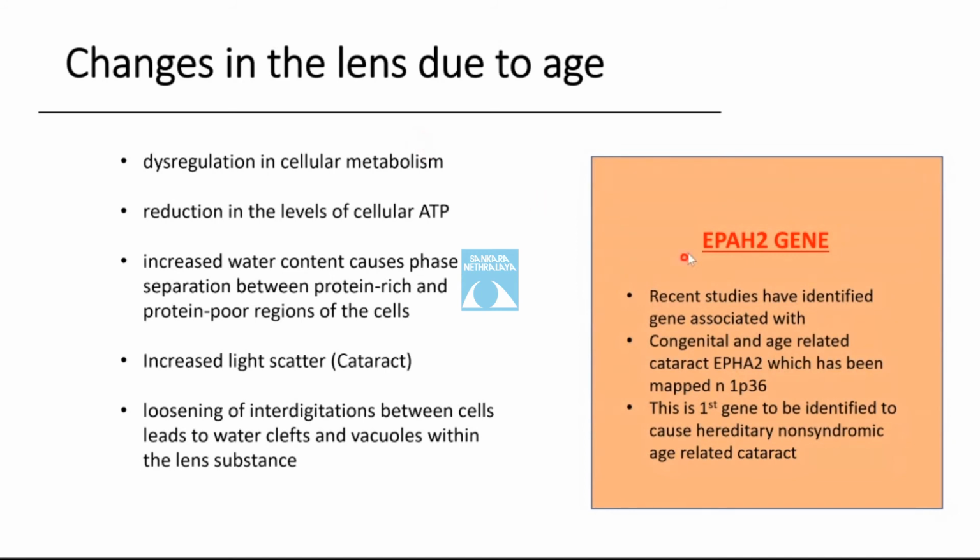Recently, a gene has been found, the EPHA2 gene, which is associated with congenital and age-related cataract. It was mapped on chromosome number 1. It's the first gene to be identified that causes hereditary non-syndromic age-related cataract.